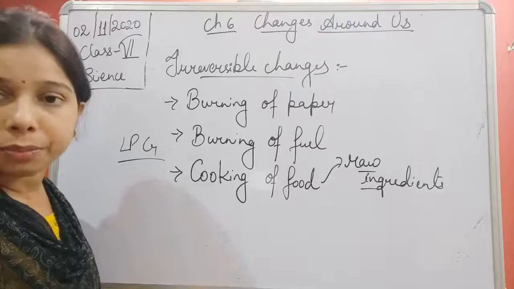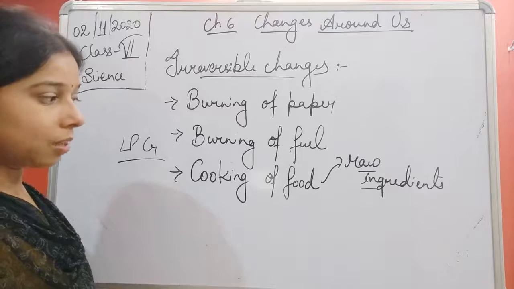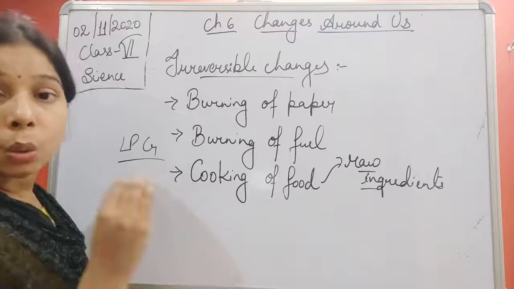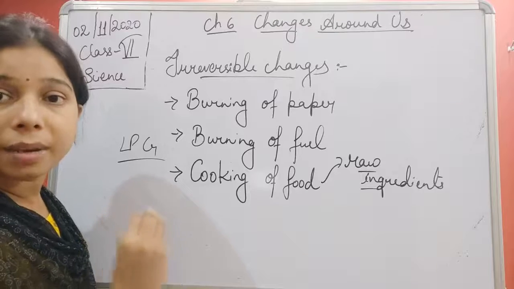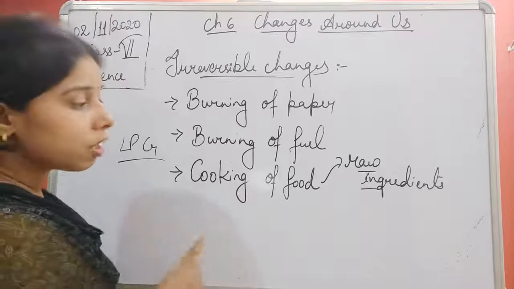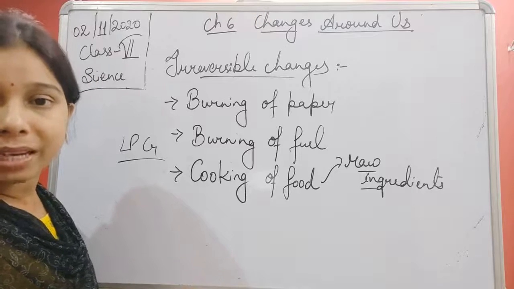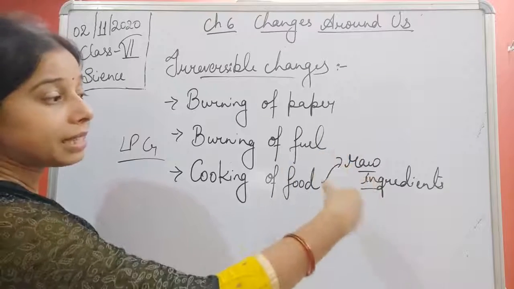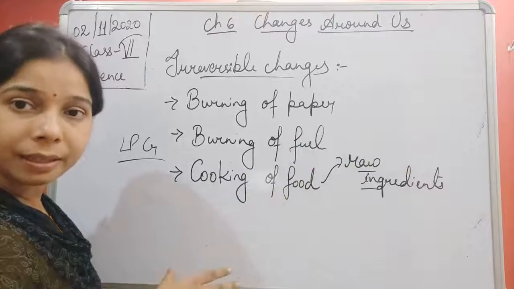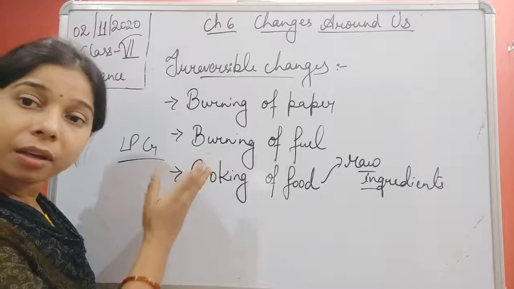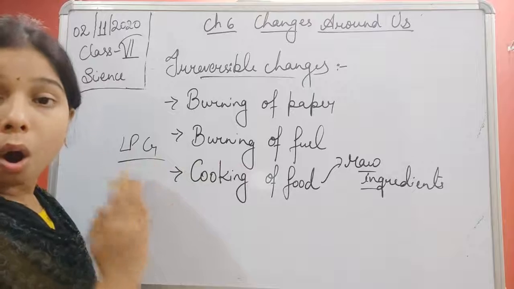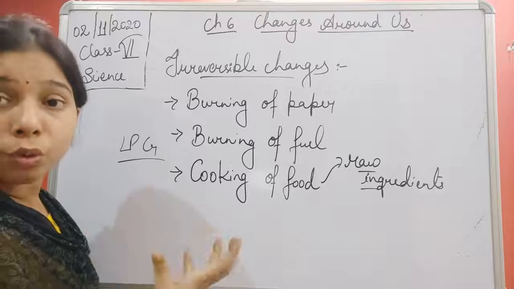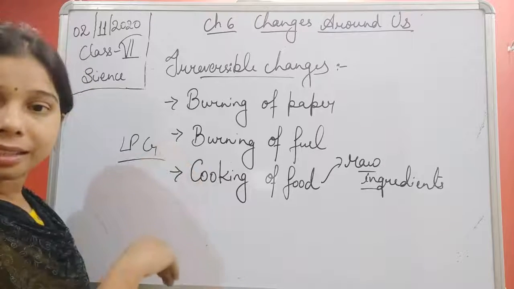We mix them together and with the help of all these ingredients, we make a new dish, a new food. Whatever is made after cooking, is it the same as the raw ingredients, or is it possible to convert the cooked food into its ingredients again?